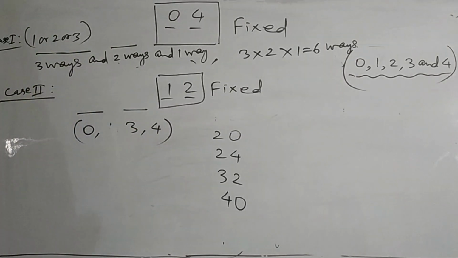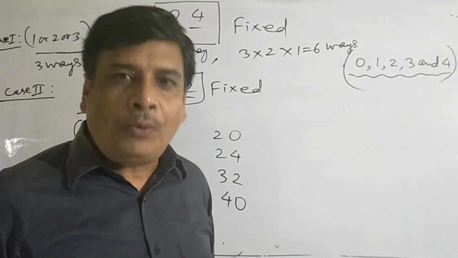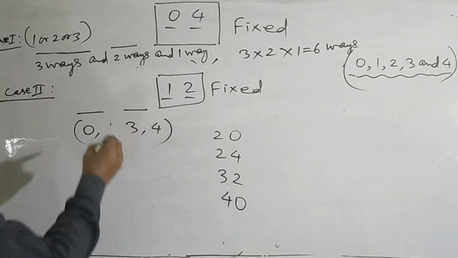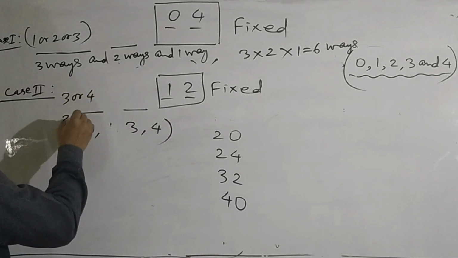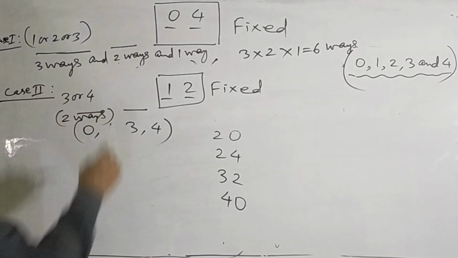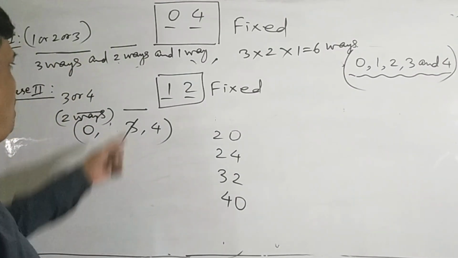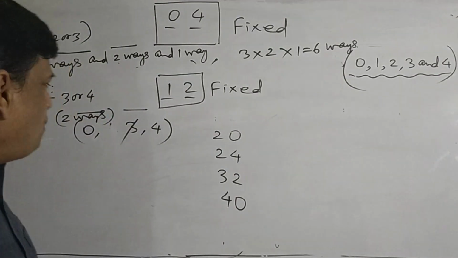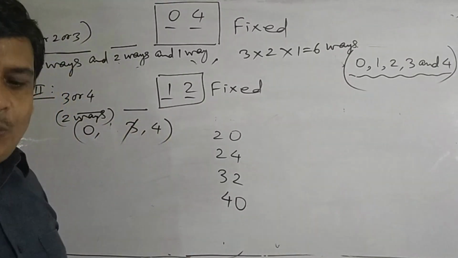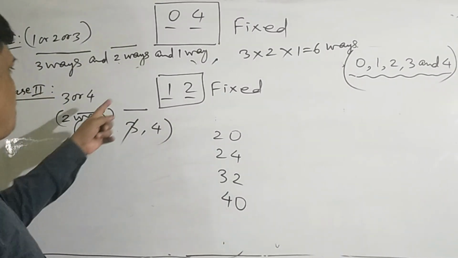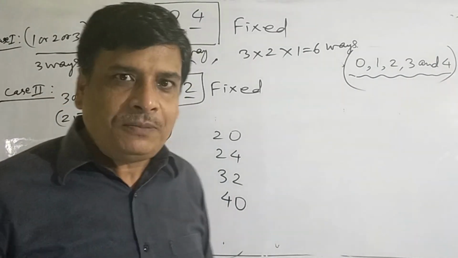If we use 0 at the thousand place, the number will not be of 4 different digits. So thousand place can be filled up by 3 or 4. Means only in two ways. Suppose 3 is taken at the thousand place. Then for the 100 place, we can use 0. So for 100 place also we have two options, either 0 or 4, in case we have taken at the thousand place digit 3.